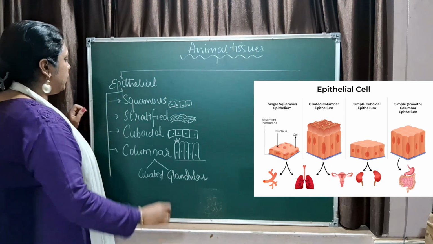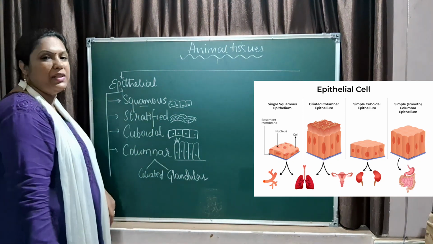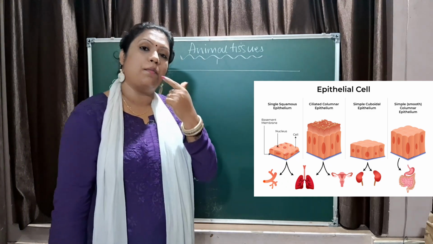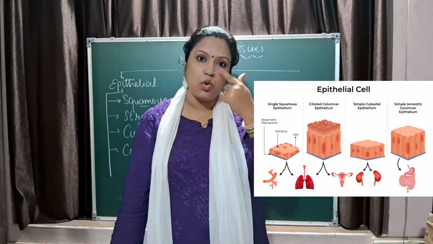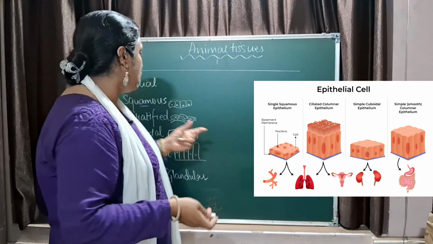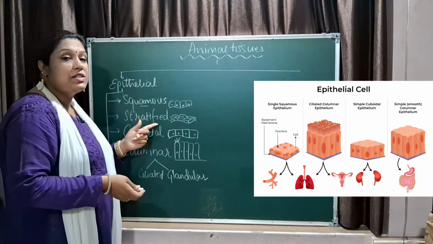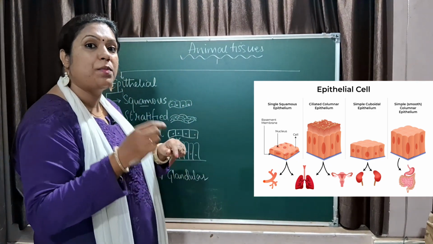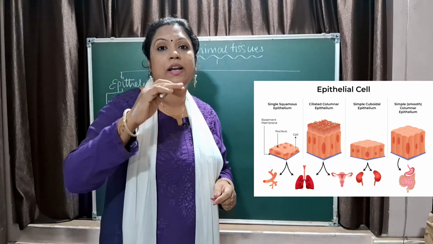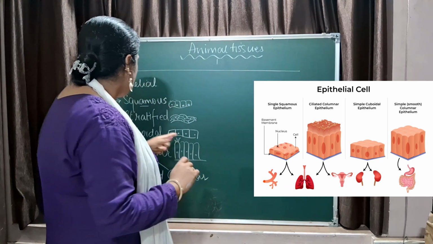Is that clear? So the squamous epithelial cells are present on the inner lining of your mouth, that is the oral cavity, nose, and your skin. Stratified is also present on your skin and on your cornea, that is different layers of cells are present.